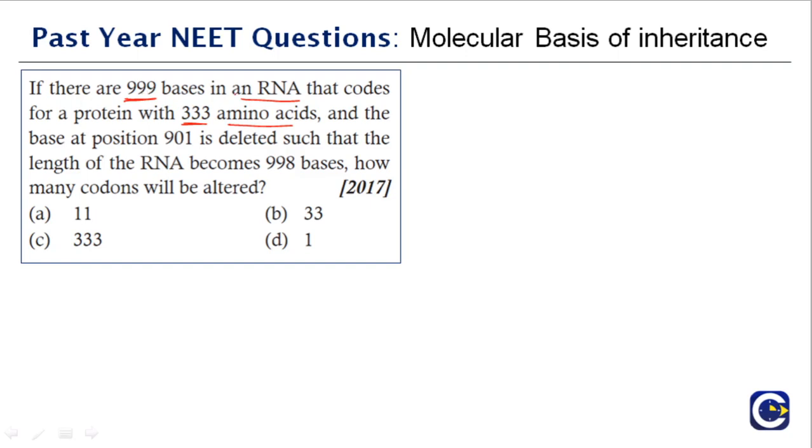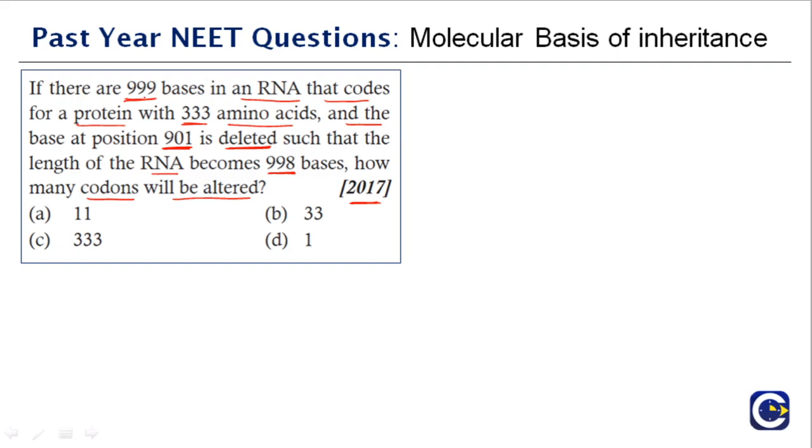And the base position at 901 is deleted such that the length of the RNA becomes 998 bases, how many codons will be altered? This question sounds very tricky, but it is a very nice application based question. It was asked recently, in 2017. So these questions can be very much expected.